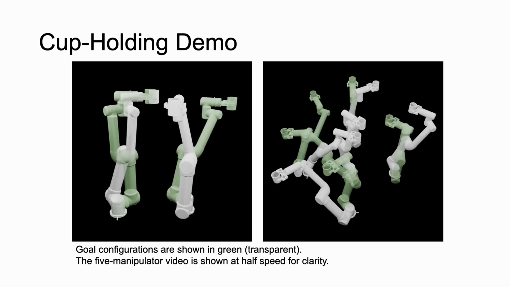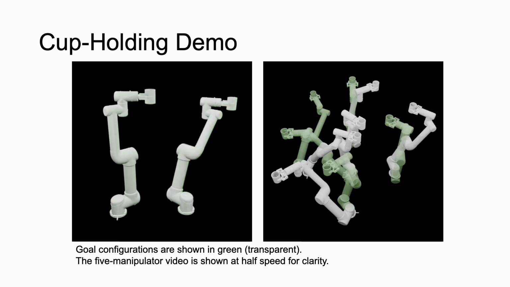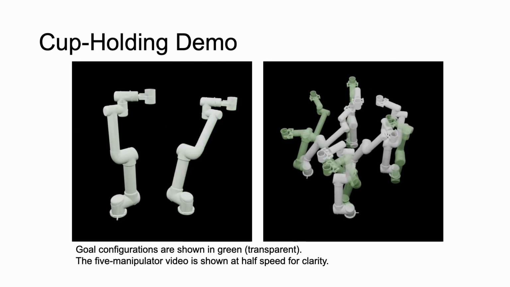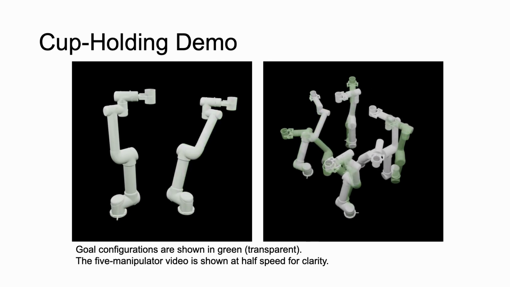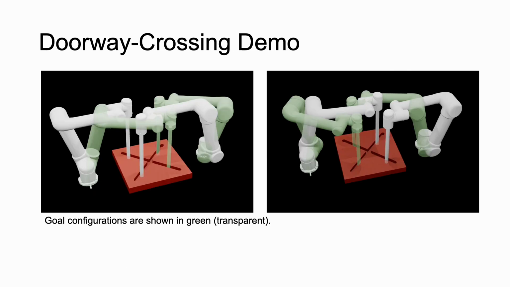We then demonstrate our method solving a cup-holding task with 2 UR5 manipulators, as well as 5 UR5 manipulators. The robots must keep the cups upright while moving from their start to goal configurations without collisions. The goal configurations of the robots are shown in transparent green, and the 5 manipulator video is shown at half speed for clarity.